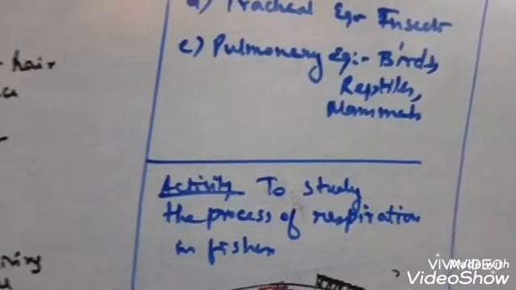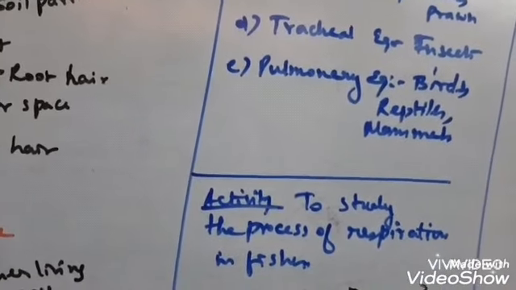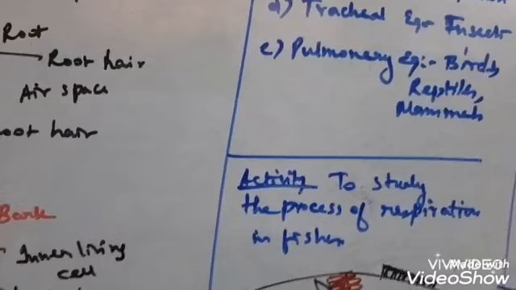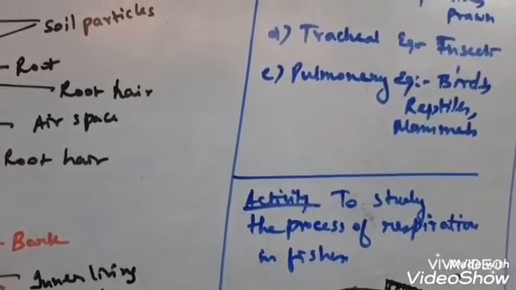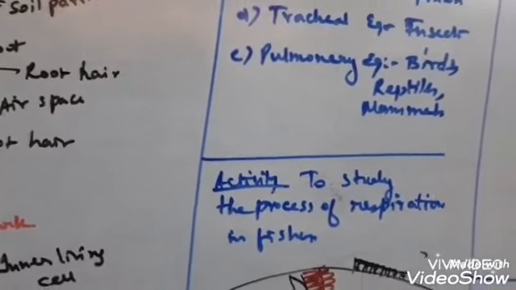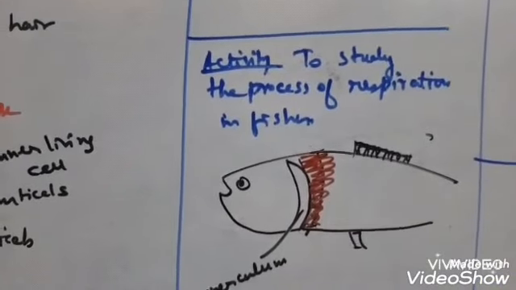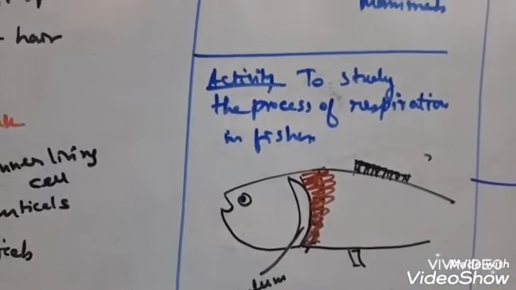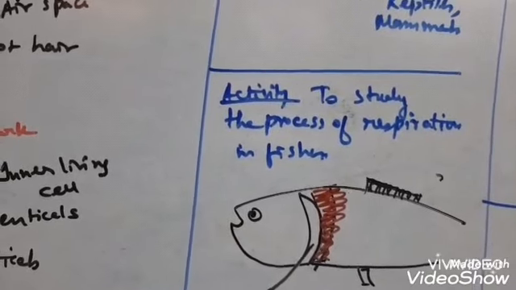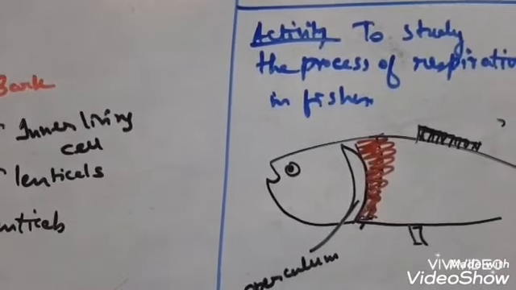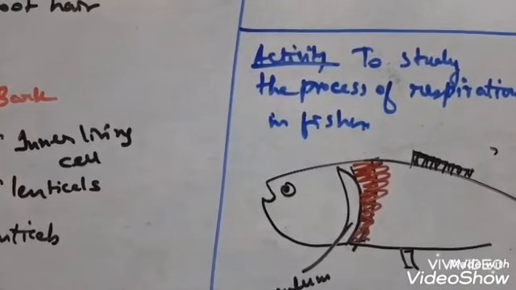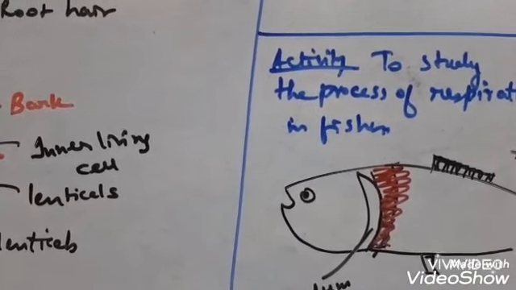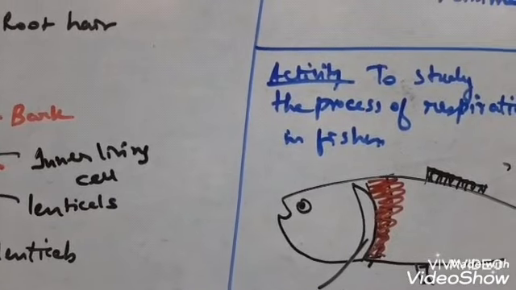So you can do this activity. Just sit in front of the aquarium and count the number of openings and closings of the mouth of the fish. You will see that the count of the fish operculum movements will increase. So count it per minute, the number of intakes or openings of the operculum per minute.